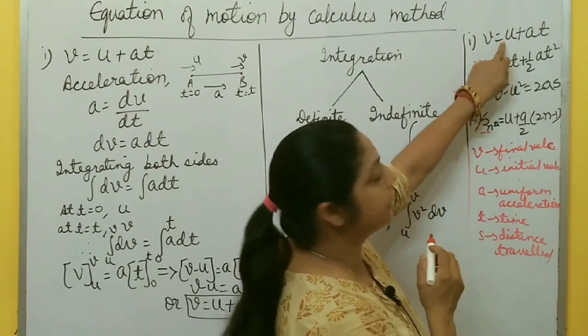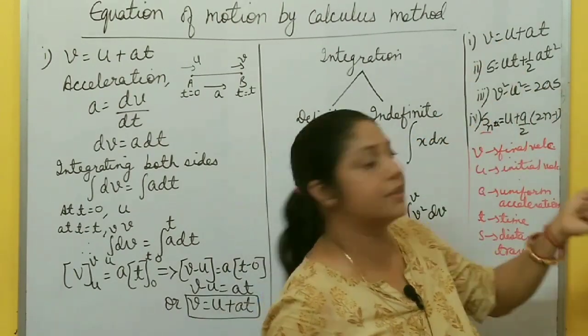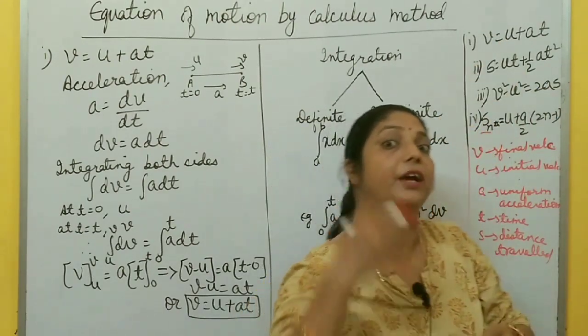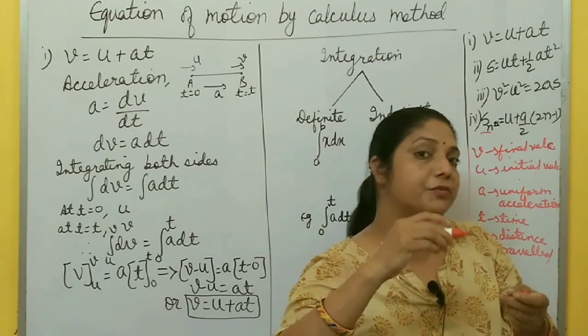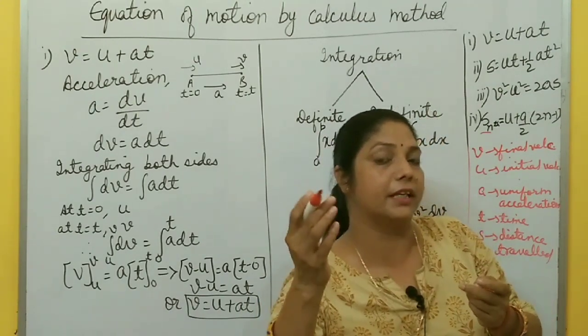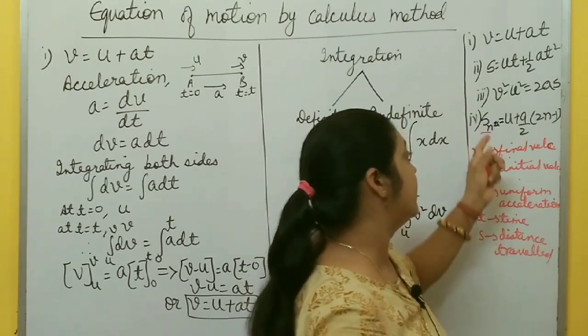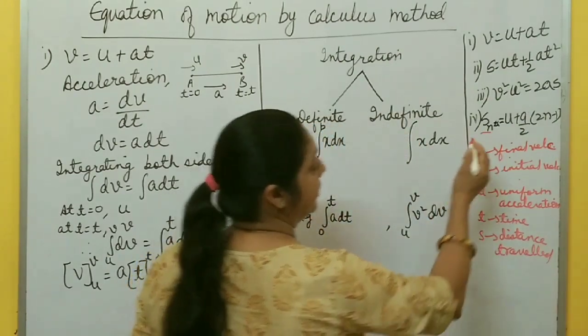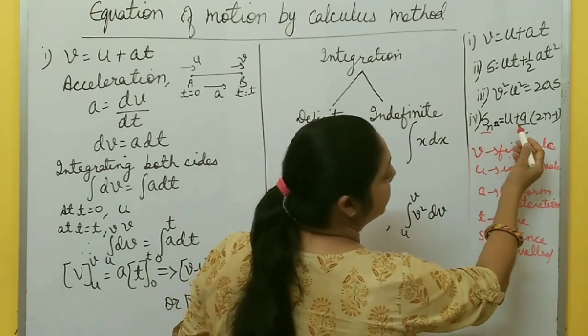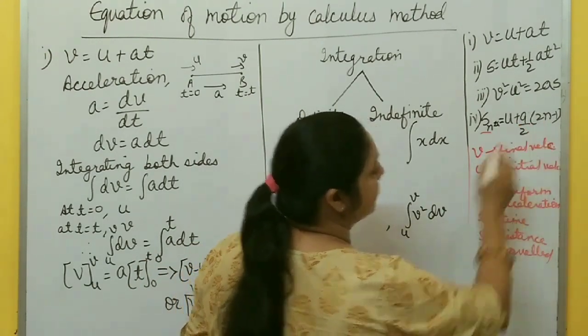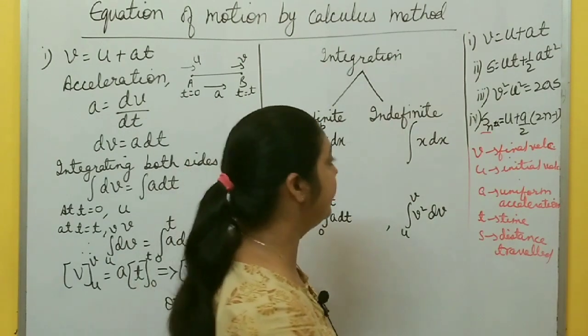The previous one is for T seconds, where T means 4 seconds, 5 seconds, and this one is the distance traveled by a body in the nth second. When a body moves from one position to another, in the fourth second, what is the distance traveled by the body? So this formula also we have to derive: S_n equal to U plus A by 2 into (2n minus 1). N is time here, right?